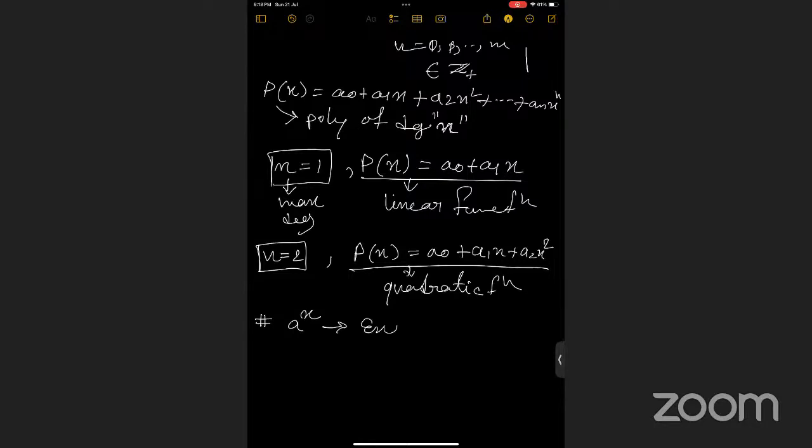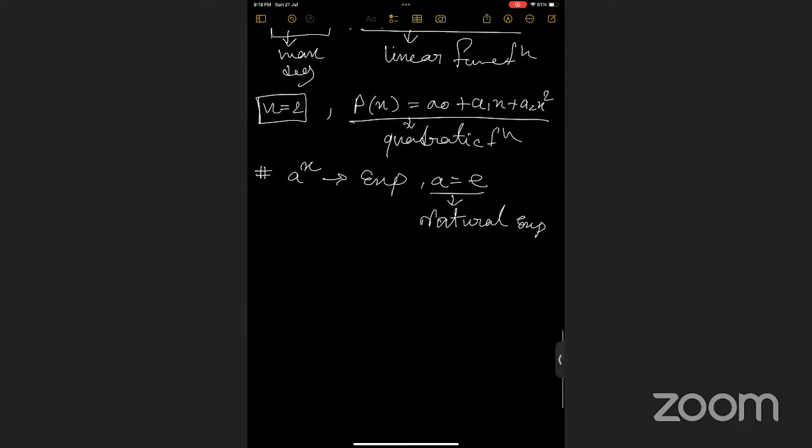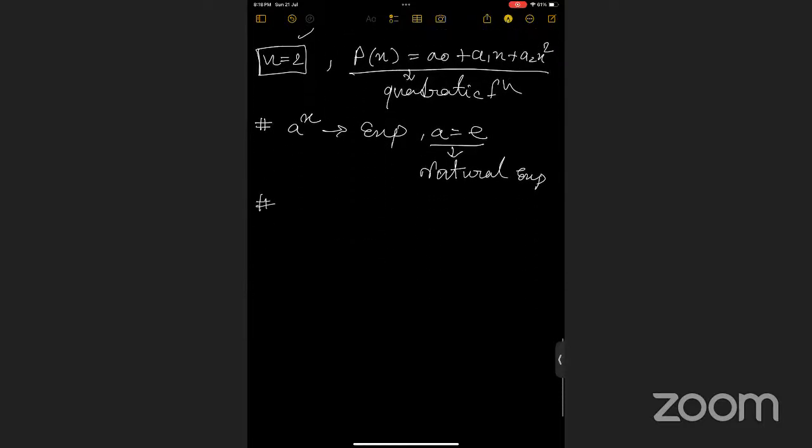This type of function is called exponential function, right? And when a equals e, we know this is a natural exponential function, right? Also, in week 6, we covered what is logarithmic function, right? This is from 0 to infinity to R.